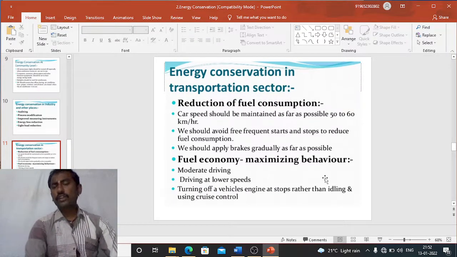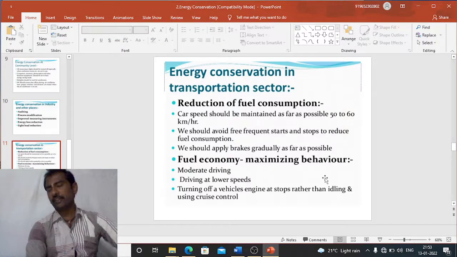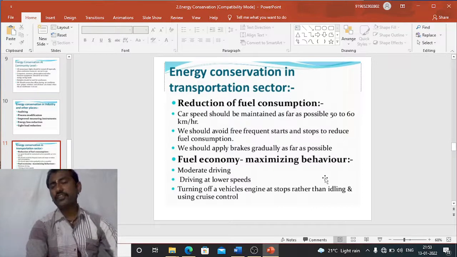So how can we reduce the energy, or conserve the energy, in the transportation sector? Mainly through reduction of fuel consumption and fuel economy maximizing behavior. In the reduction of fuel consumption, car speed should be maintained as far as possible at 50 to 60 kilometers per hour. We should avoid frequent starts and stops to reduce fuel consumption, and apply brakes gradually as far as possible.